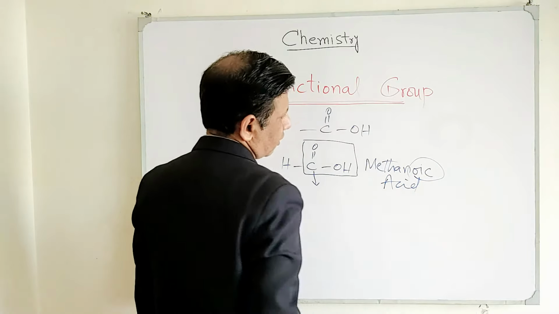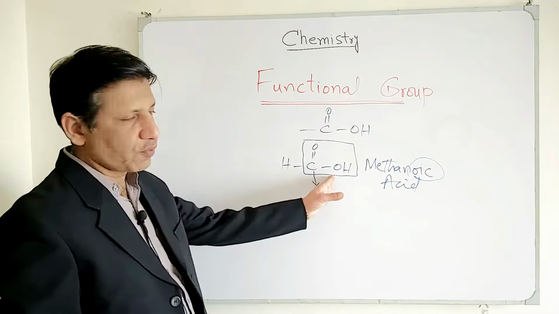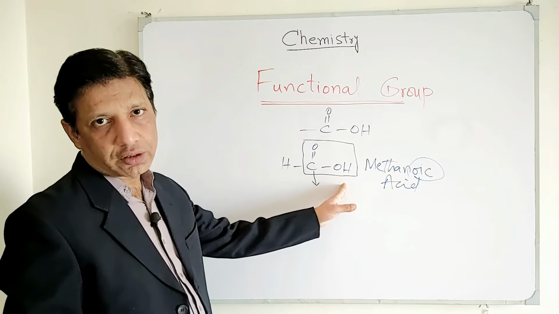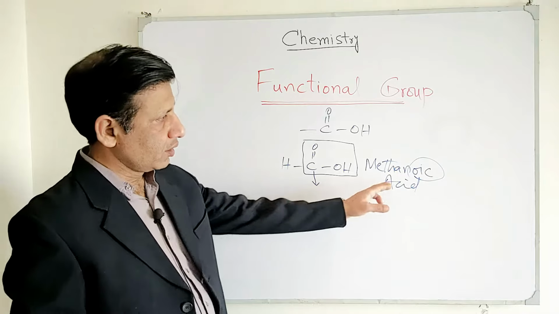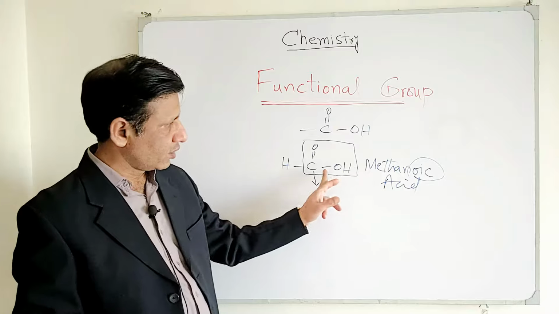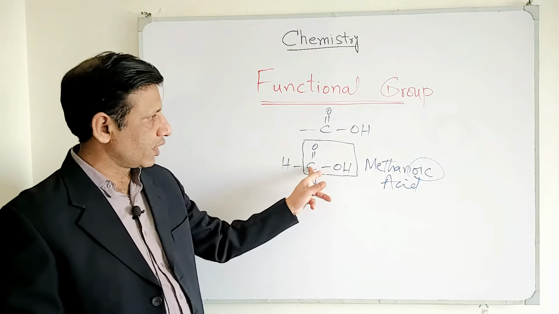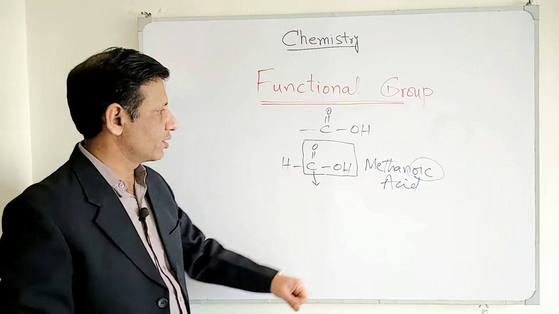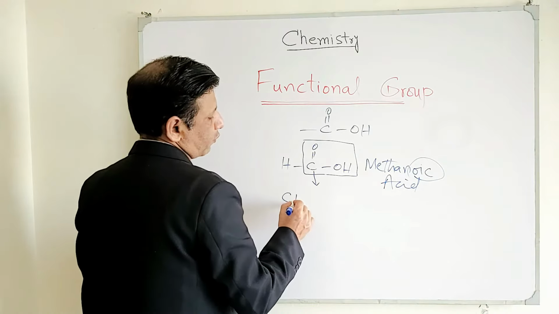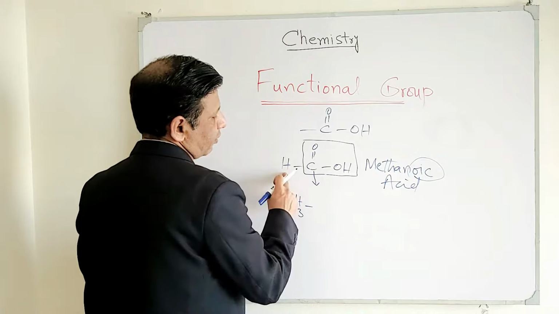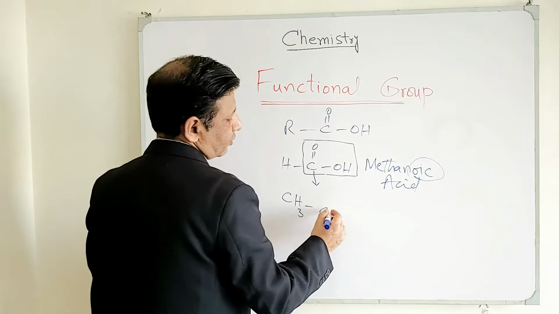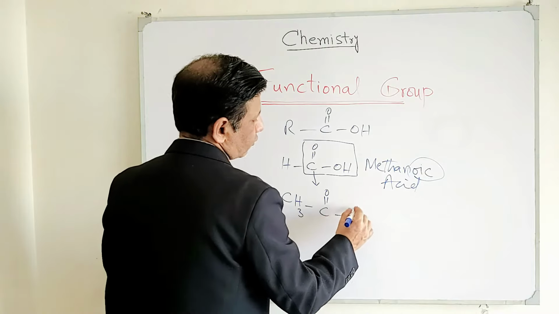This "oic acid" actually represents the parent functional group, because all chemical compounds which have carboxylic acid as the functional group will carry "oic acid" in their name. Since "oic acid" represents this one and there is 1 carbon atom, we will call it methanoic acid. And now for ethanoic acid, the first member of the alkyl family, which is here, because we have R here, so CH3, C double bond O dash OH.